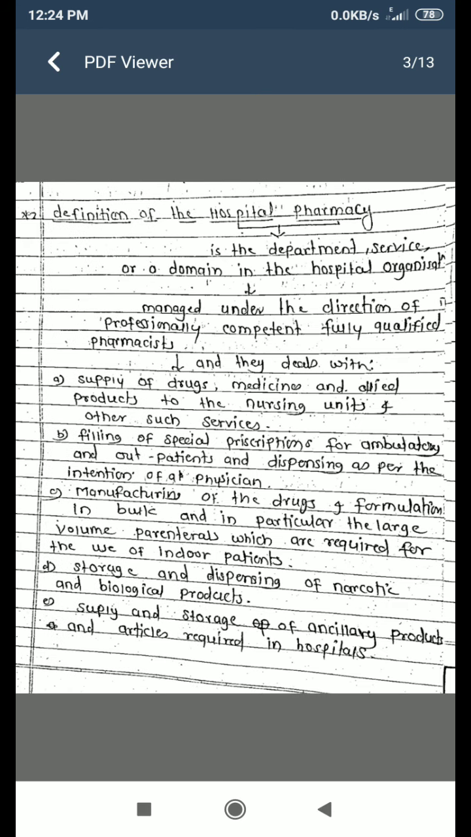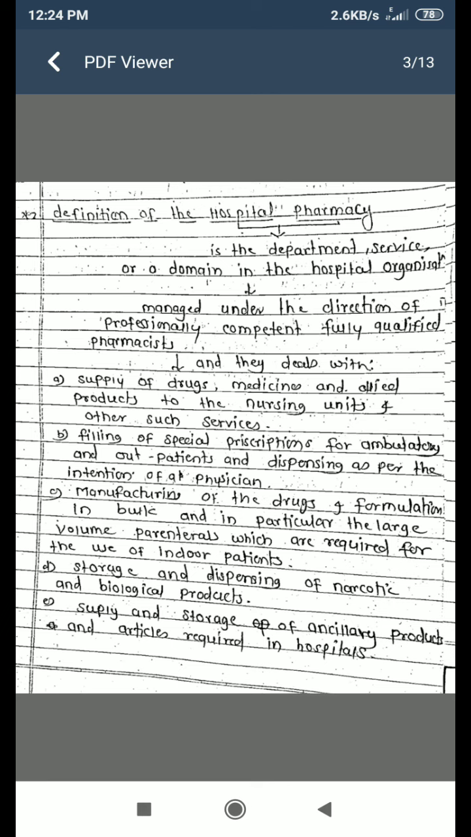Then, definition of the hospital pharmacy. Hospital pharmacy is the department, service, or domain in the hospital organization managed under the direction of a professionally competent, fully qualified pharmacist, and they deal with supply of the drugs, medicines, and allied products to the nursing unit and other such services. Then, filling of the special prescription for ambulatory.